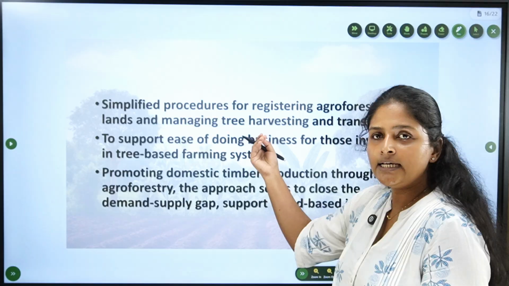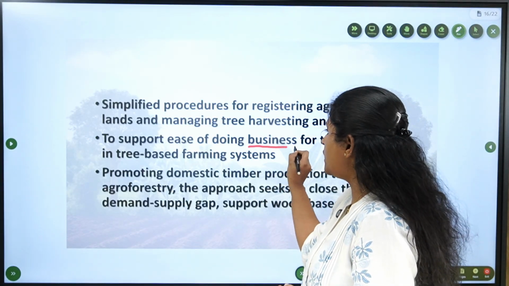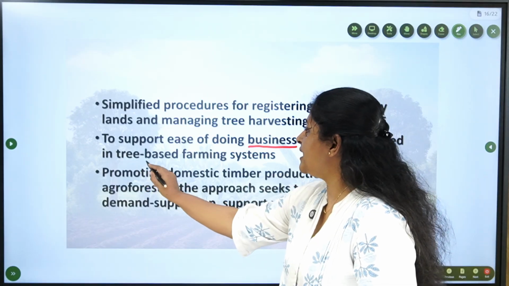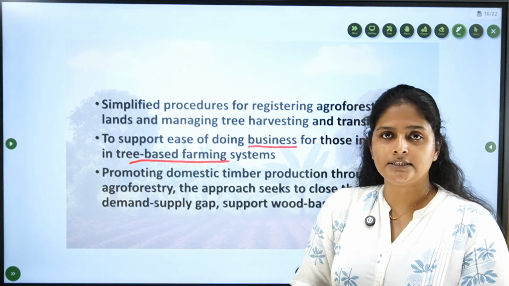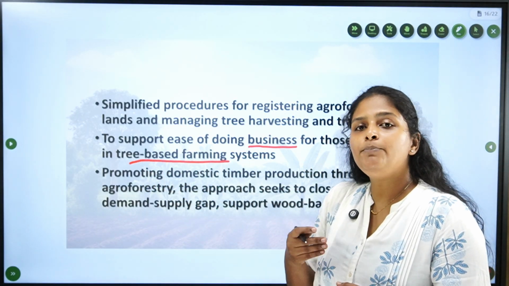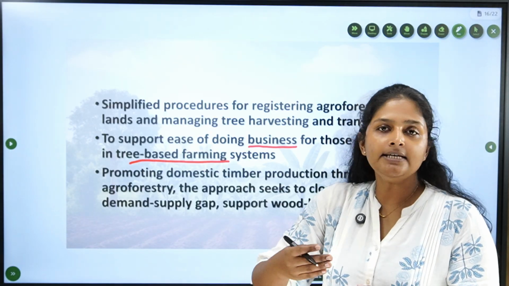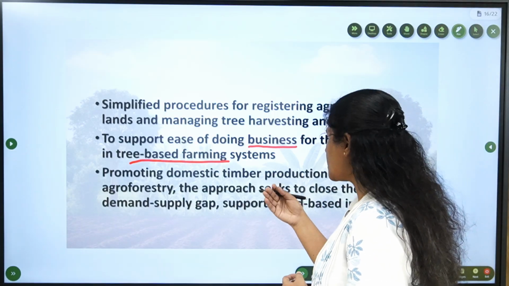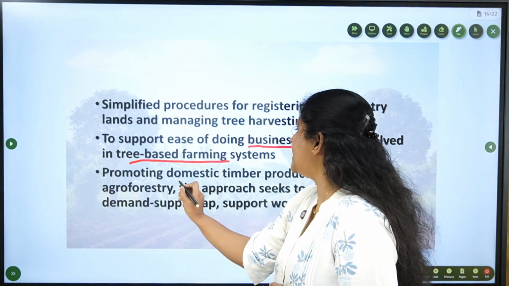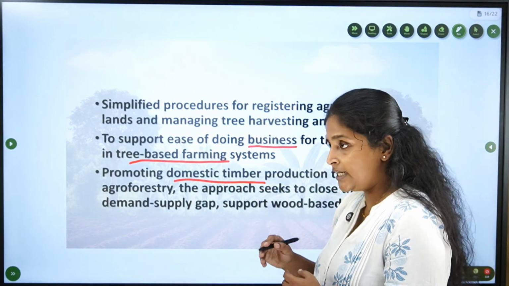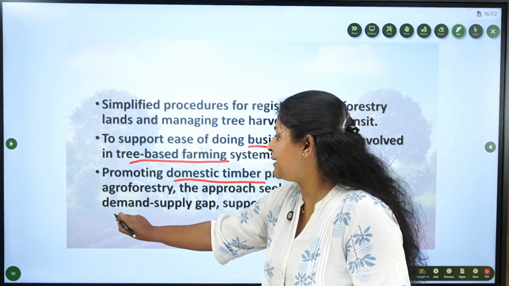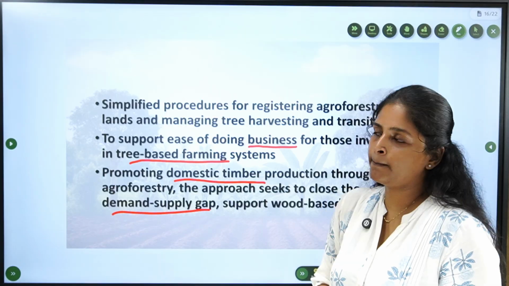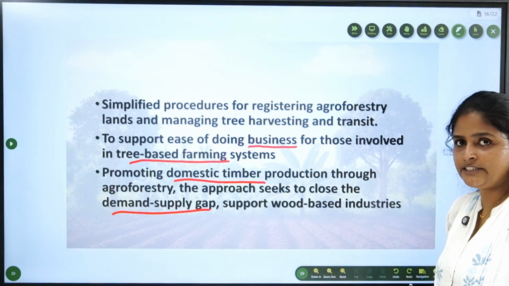And this is a support for timber-based or tree-based farming systems. This acts as a support to ease of doing business with these timbers. Also, it will enhance domestic timber production, which will meet the existing demand-supply gaps. That's all about the objective of the scheme.